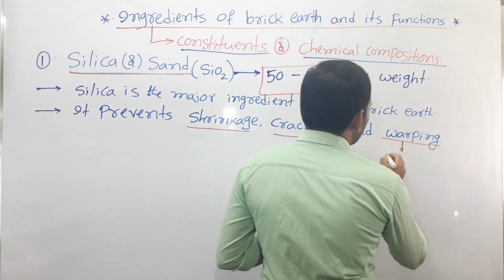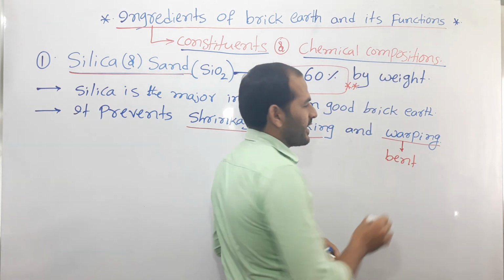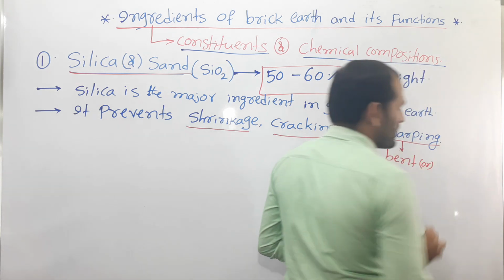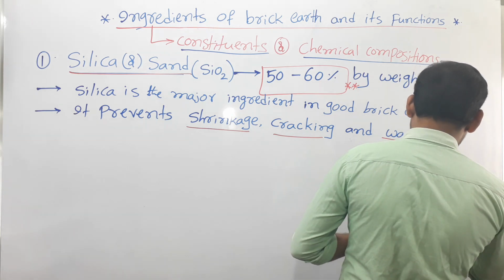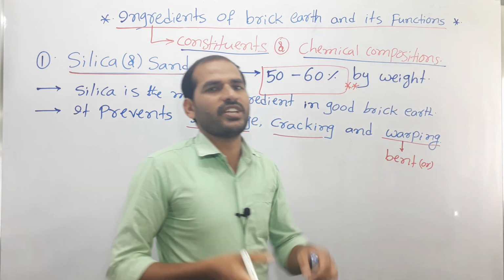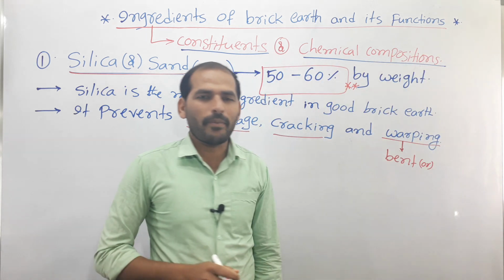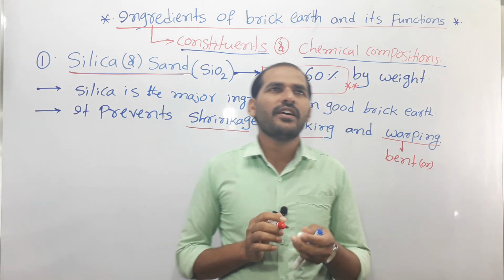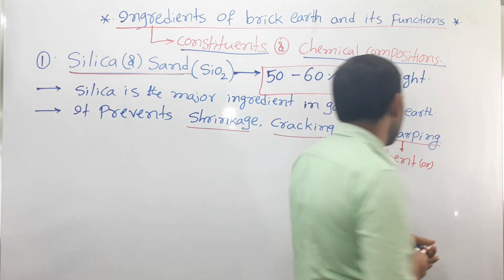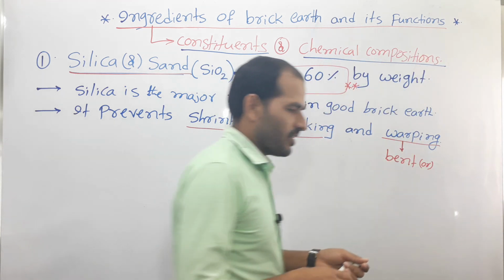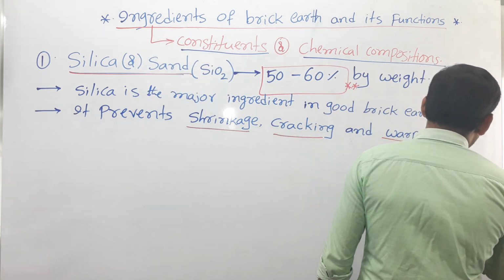this brick is bent, or it is twisted, or the shape changes, right? So warping of the brick means it is bent or twisted, or the shape changes.